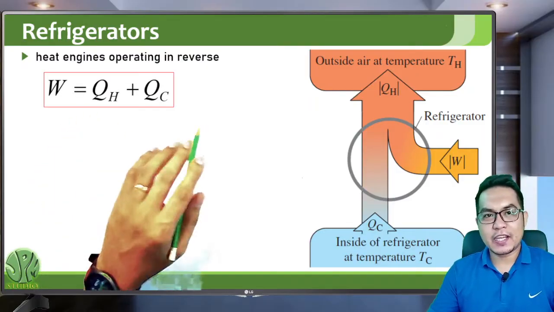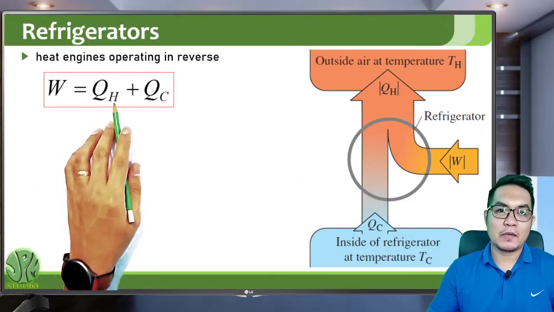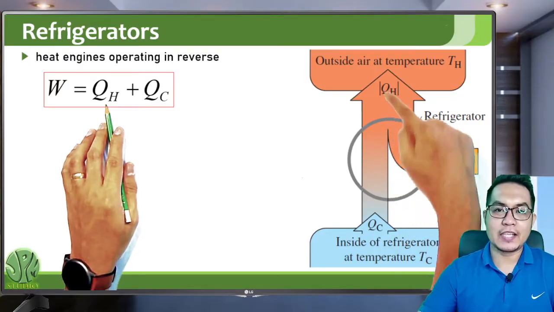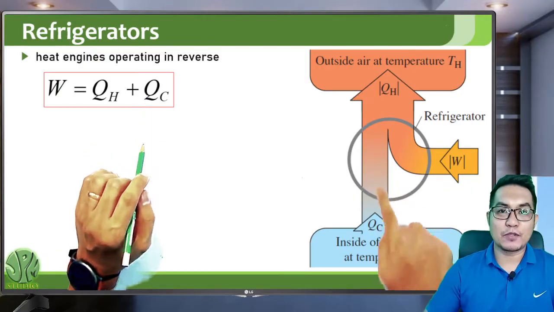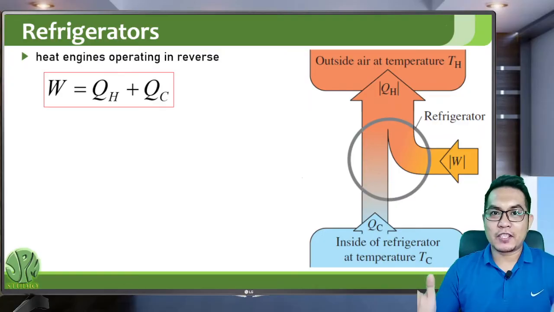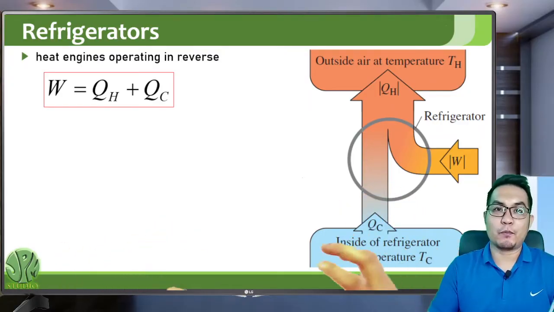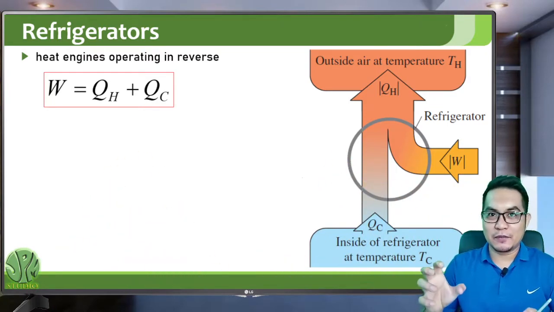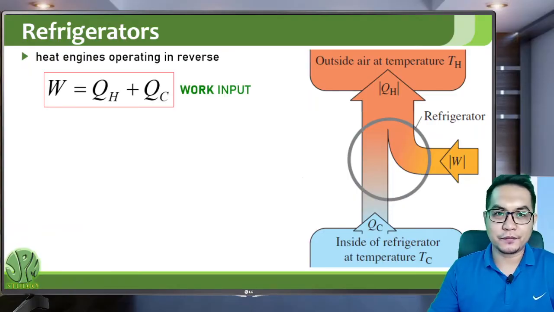So still the same, the work done on the refrigerator is just the total heat. But in this case, QH is now negative because this is now heat released by the refrigerator. And QC is positive because this is the heat absorbed by the refrigerator. The refrigerator actually absorbs heat from anything that you put inside it. So if you put food or water inside your refrigerator, it absorbs that heat and then releases that heat outside or at the back of the refrigerator. So that's how a refrigerator basically works.